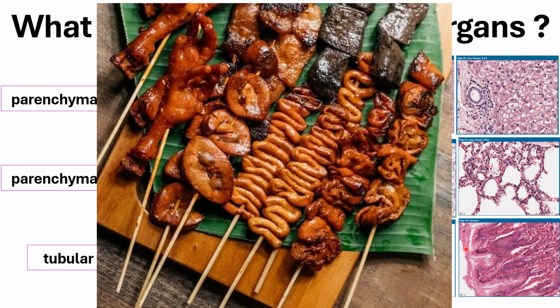Okay, so the next time that you are hungry and you want to take a snack, maybe in Raimundo area, in my case, try to classify the different organs that you are eating. So here, this is your chicken intestine. Tubular type. I think this is liver, right?